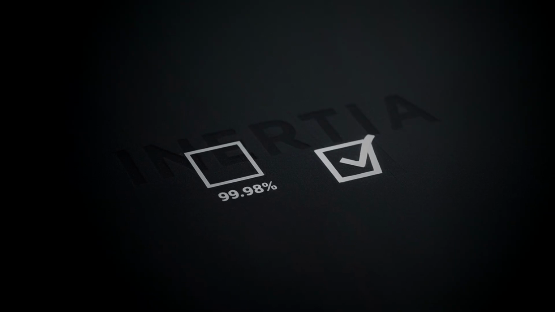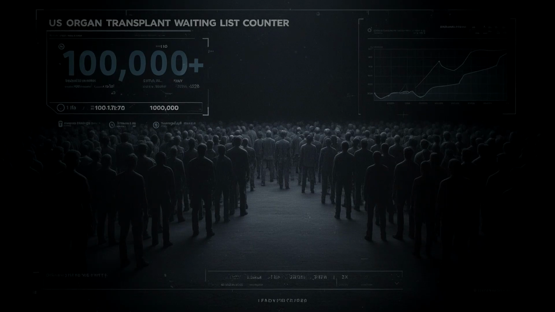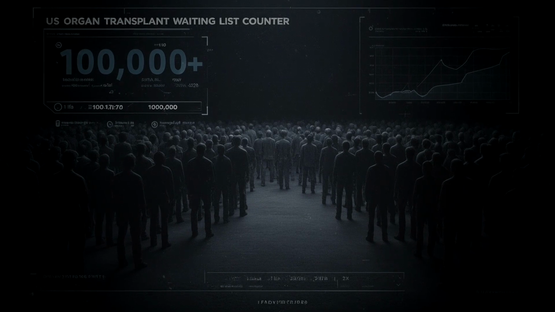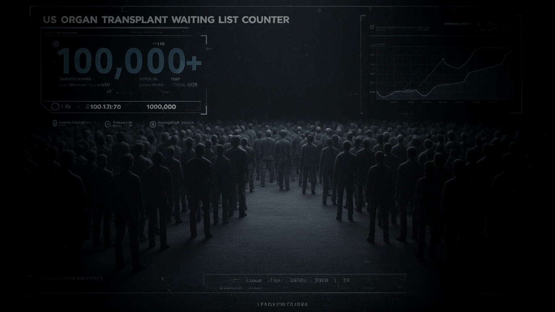The situation in the United States was the same problem wearing a different face. The US used an opt-in system. In the early 21st century, only about 40 to 50% of American adults were registered as organ donors. The transplant waiting list consistently held more than 100,000 people, 17 deaths per day.